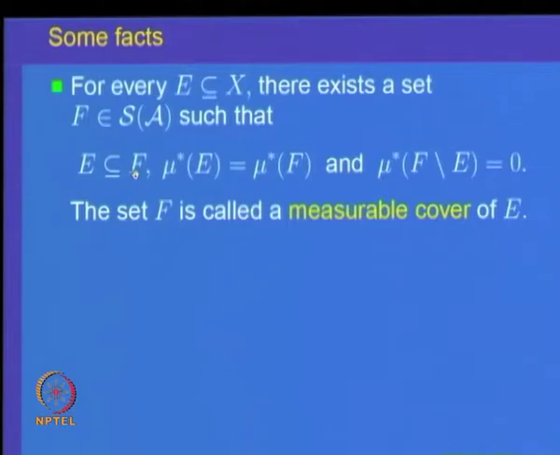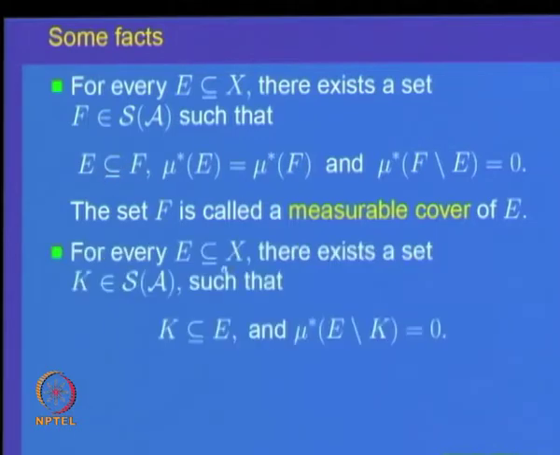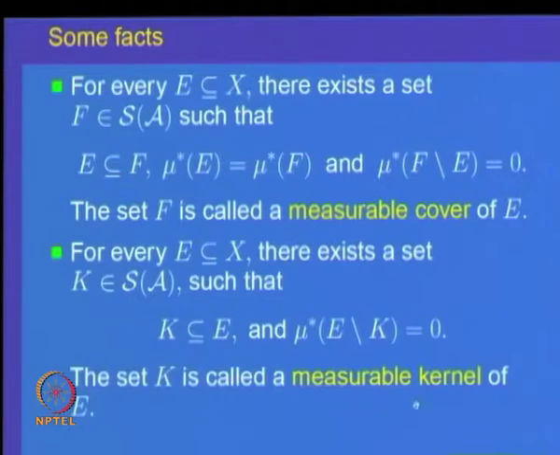Because F covers E, it is called a cover, and there is a similar result for a set inside. If E is in X, then you can find a set K inside E such that mu star of E minus K is 0, and such a set is called a measurable kernel of E. So, given any set E, there is a cover by a measurable set and there is a smaller set inside which is a kernel, and the difference is of sets of measure 0. These things we will not prove.